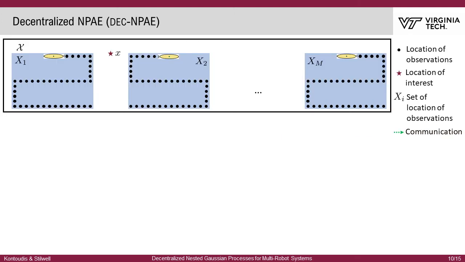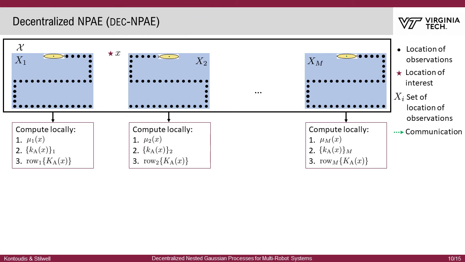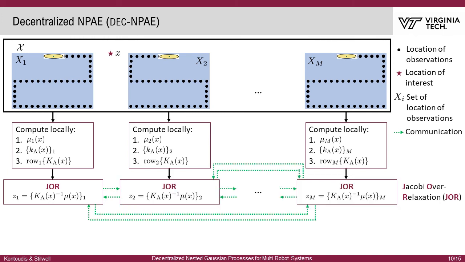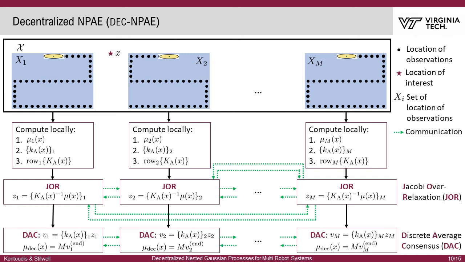Here we show the structure of DEC NPI. Each robot collects observations and computes locally the three quantities of NPI. Then we use the Jacobi relaxation to solve an unknown system of algebraic equations. With JOR, every robot must communicate with every other robot, which leads to excessive communication and may impose flooding if the graph topology is not strongly complete. After JOR converges, we use the discrete time average consensus to compute the arithmetic mean. Finally, provided the size of the fleet, the DEC NPI computes the prediction mean and variance.